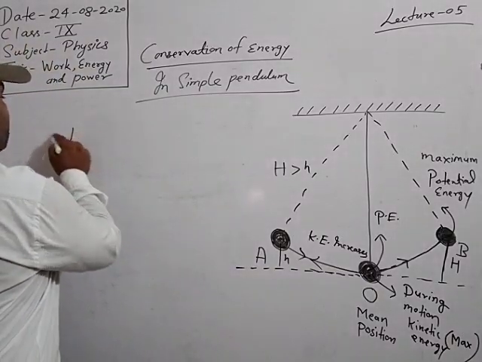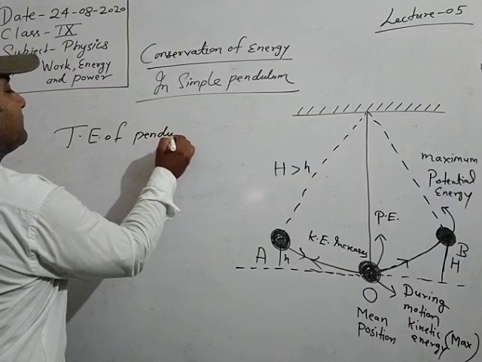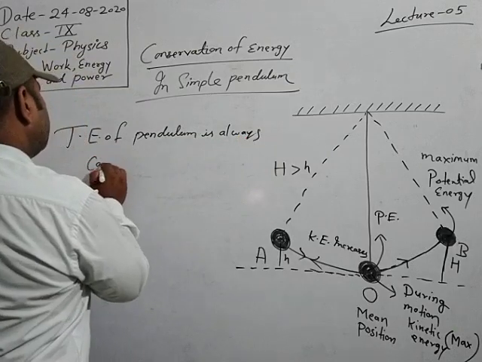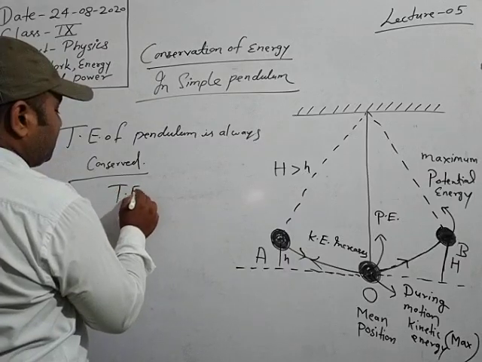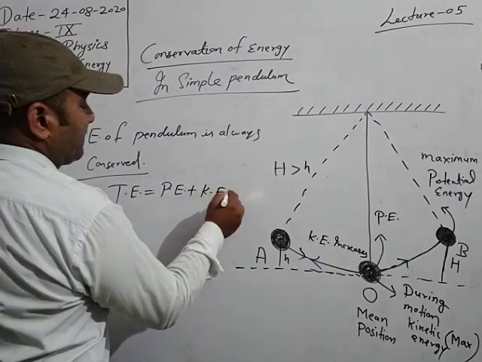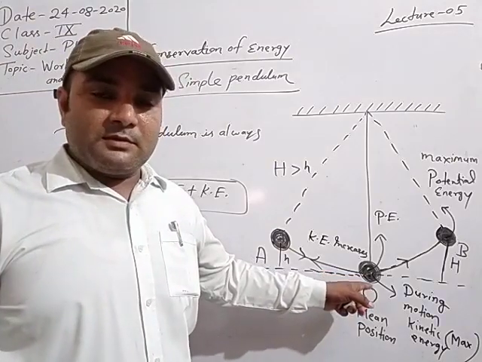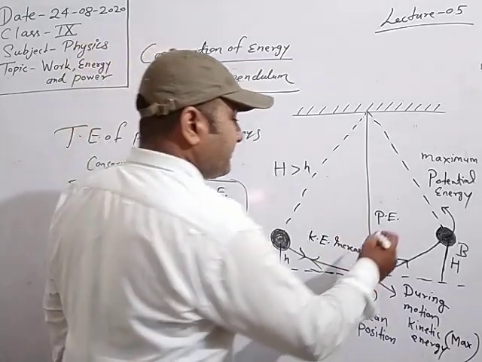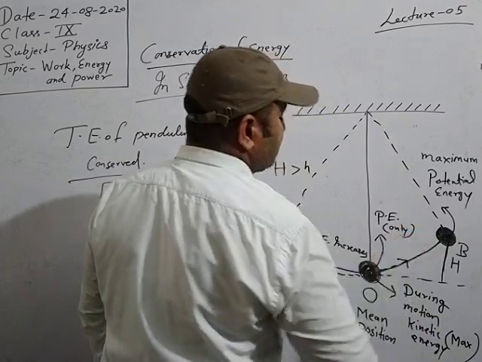It means the total energy of the pendulum is always conserved. That is, total energy is equal to potential energy plus kinetic energy. It means during motion at point O, kinetic energy is maximum, and whenever there is no motion, then there is only potential energy. There will be no kinetic energy.